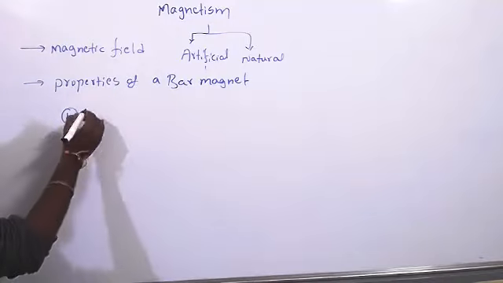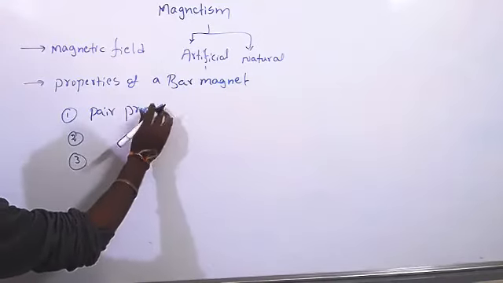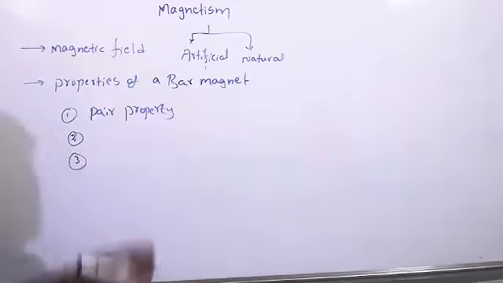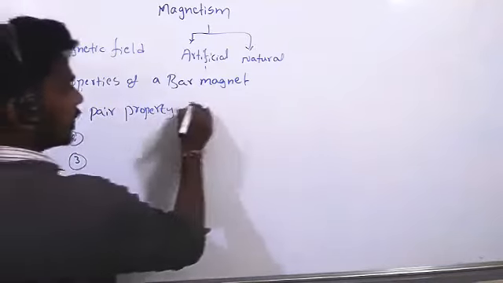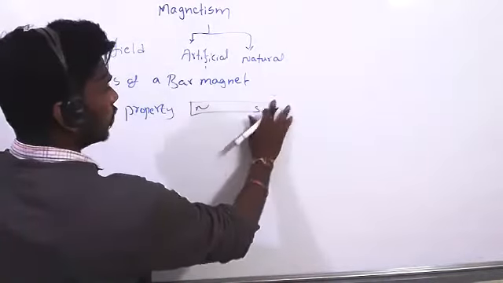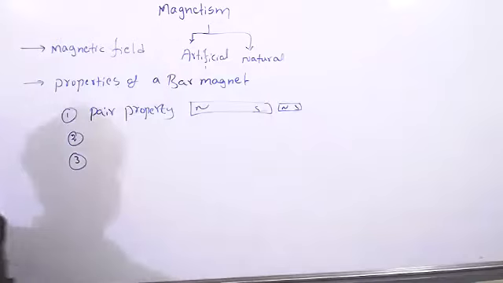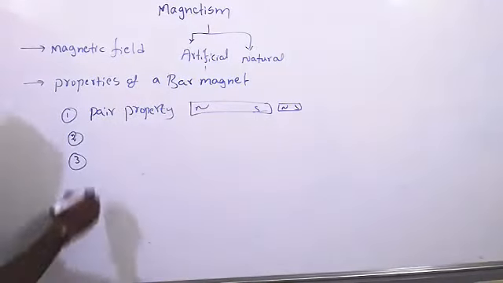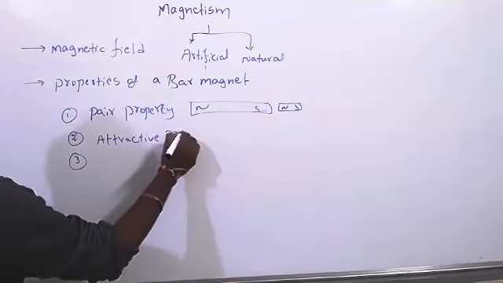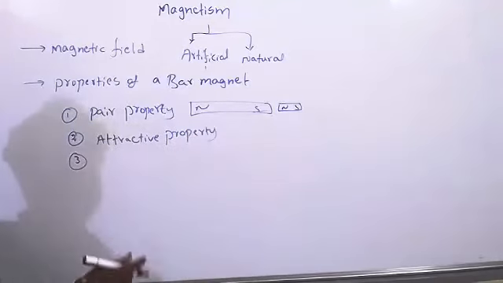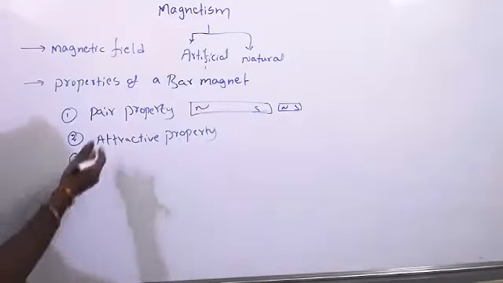The first one is pair property. Pair property means a magnet always has two poles. A single pole magnet is not possible. Suppose you take a bar magnet, it has north and south. If you cut this bar magnet into small pieces, even in the small piece north and south will exist. So it has pair property. Next one is attractive property. Attractive property means magnets attract magnetic materials or other magnets. So attractive property.